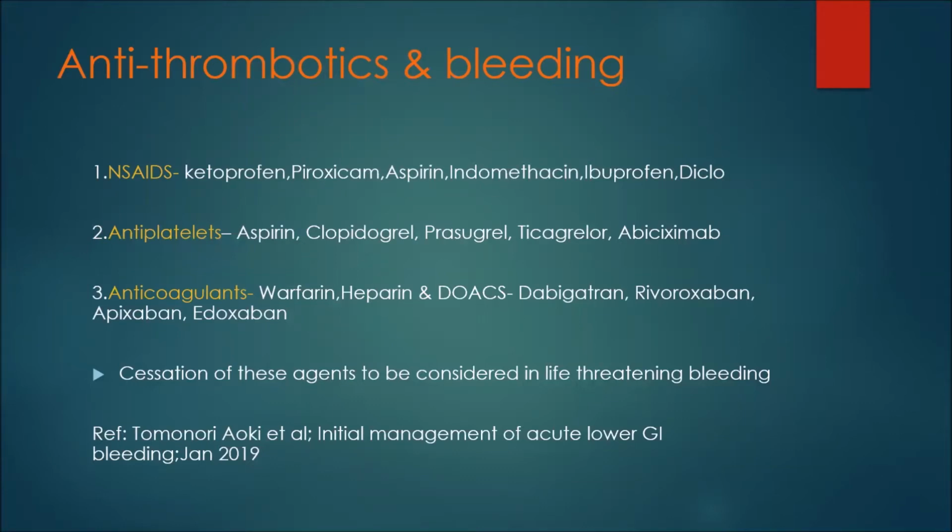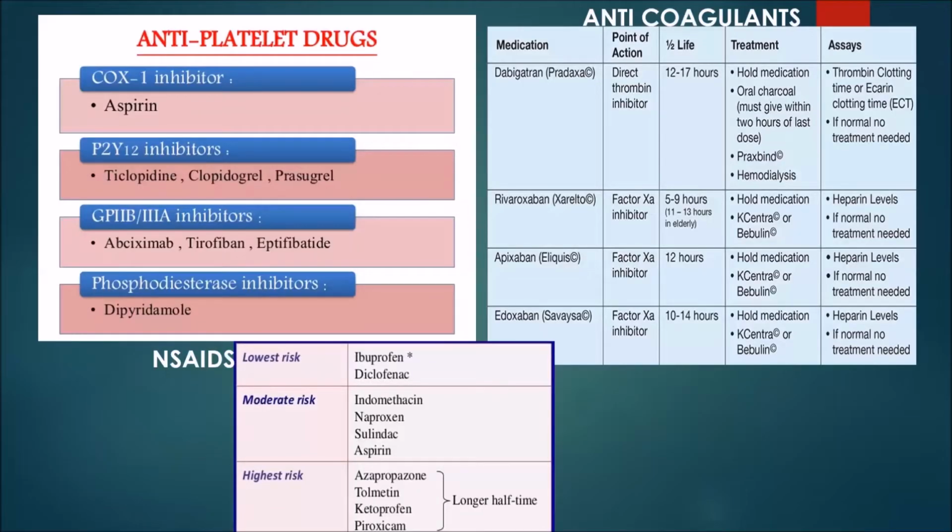So regarding this antithrombotics, these are the mechanism of action of all these drugs. These antiplatelet drugs, the most commonly used are aspirin and clopidogrel. And here among the NSAIDs, the most commonly used are ibuprofen and indomethacin, which carry low and moderate risk. But the high risk category is ketoprofen because of longer half-life. And these are the direct oral acting anticoagulants that is in practice now. And these are the newer drugs that are used.